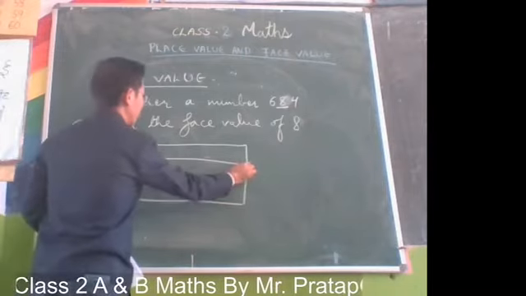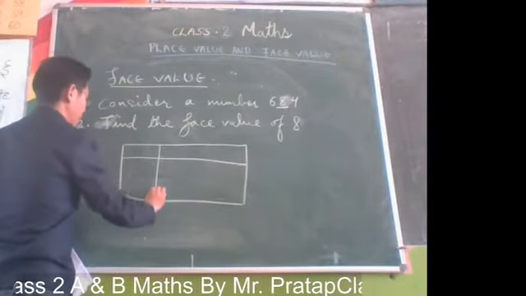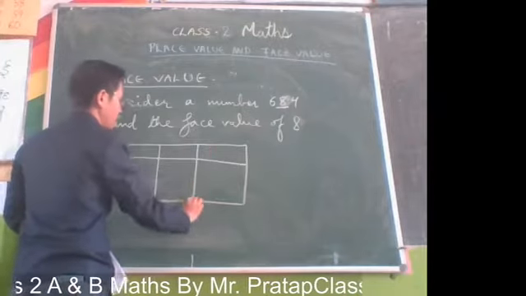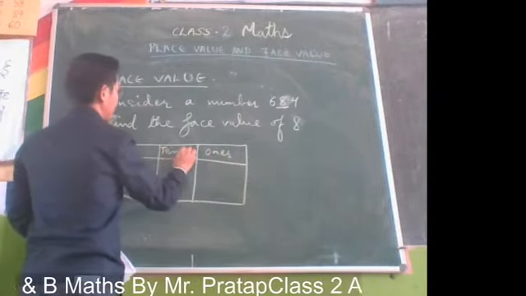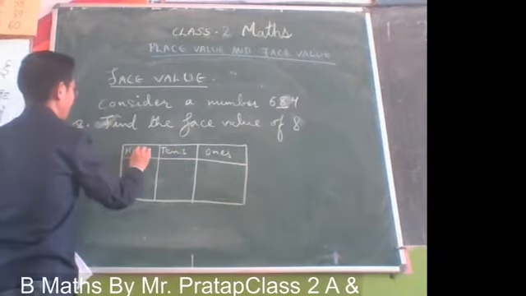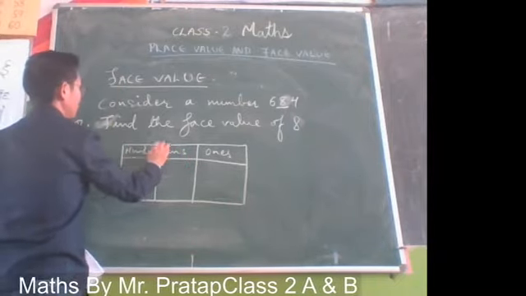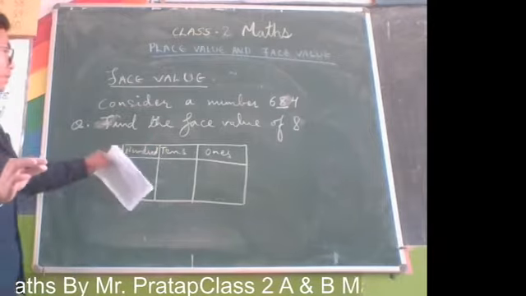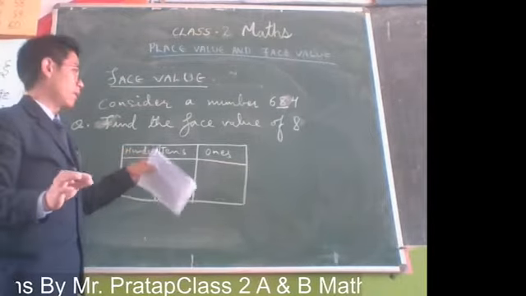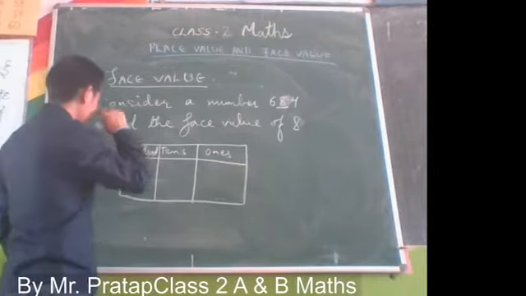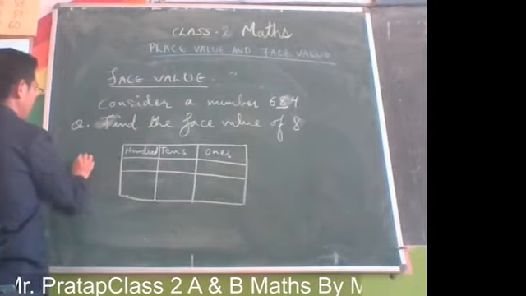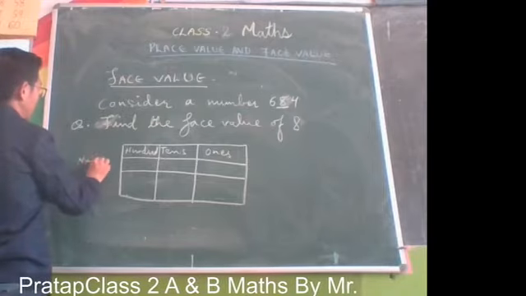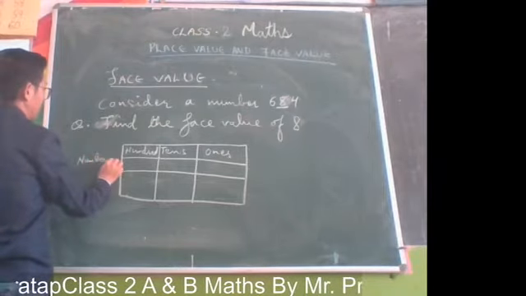Now, this is the hundreds column, this is tens, and this is ones. You have already learned this in the class also, right? So now I'm going to write the numbers out here.